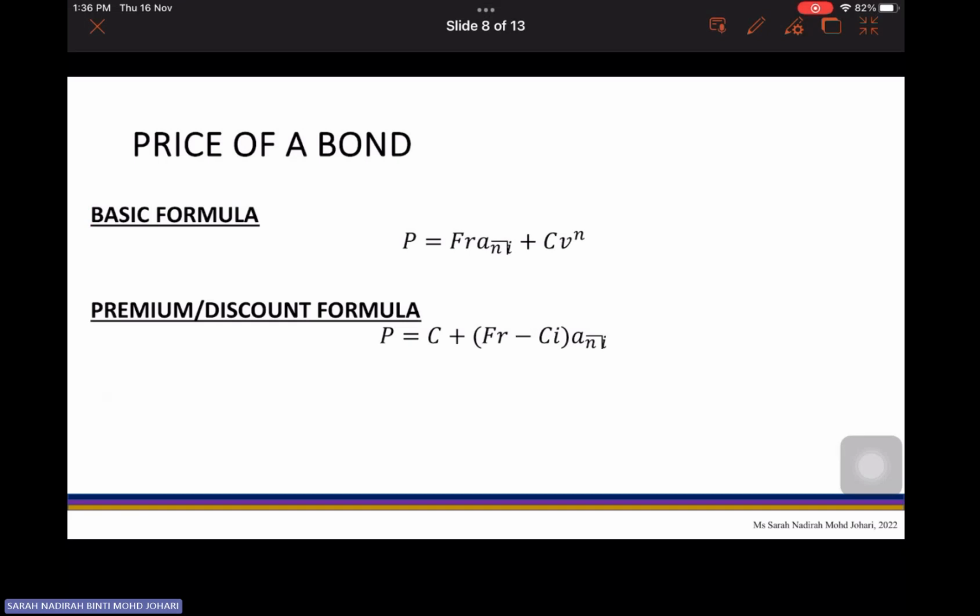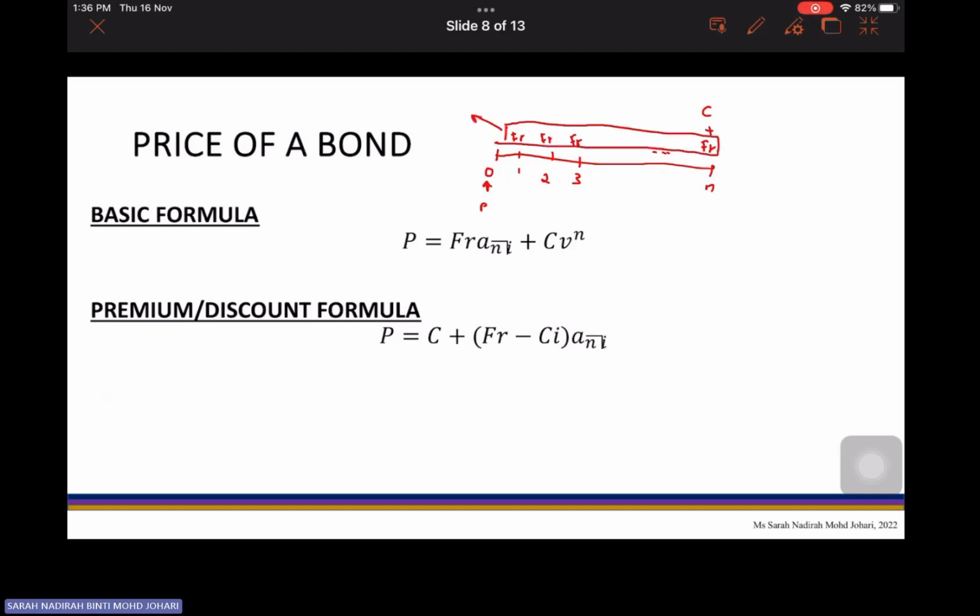So as mentioned just now, you have a timeline starting from 0 up until n, and at each period over here, you're going to pay your coupon payment. And you're going to pay the lump sum redemption at the end, at the maturity date. And you need to discount it one by one back to time 0 in order to find your price. So these coupon payments are basically a level, regular payment.